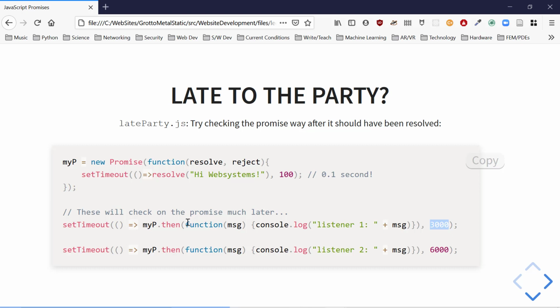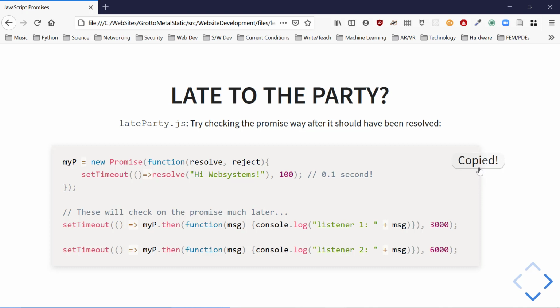I know this is getting functions within functions. You said we're not going to do so much nesting. This is for learning purposes. So after 3 seconds, we're going to then the promise. We're going to print out from listener 1, blah, blah, blah. See if we can get that message. Then we're going to try it again. Do these run one after another? Yeah, they run right away, but remember that this one's delayed for 6 seconds. So this is going to happen after essentially 3 seconds. This is going to happen essentially after 6 seconds. So much later.